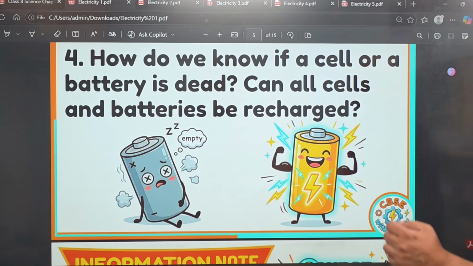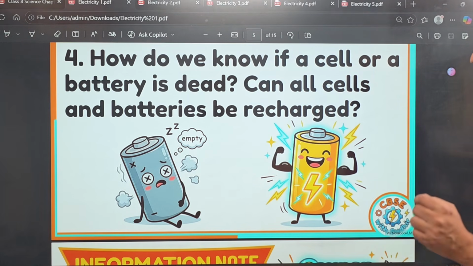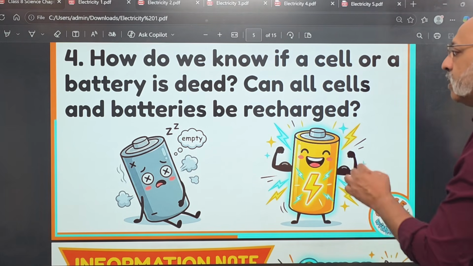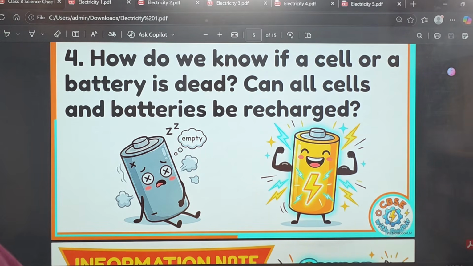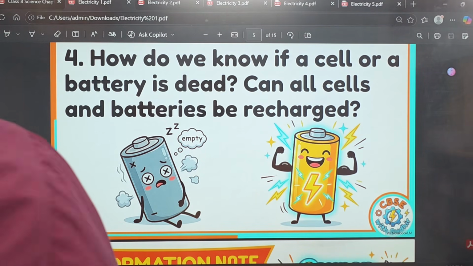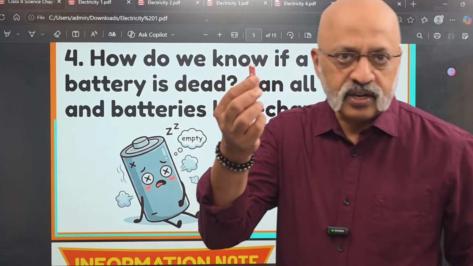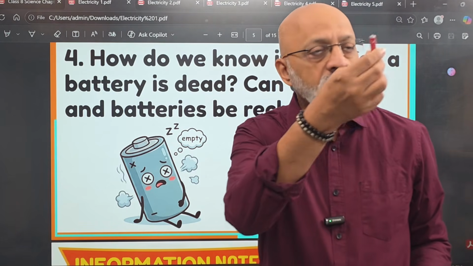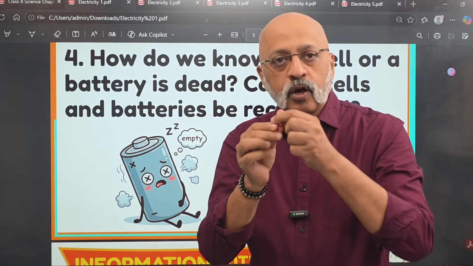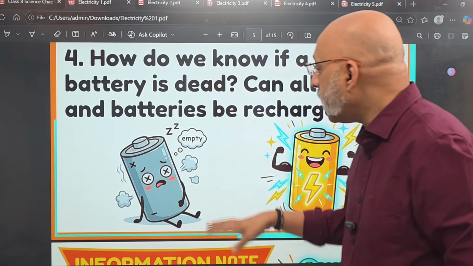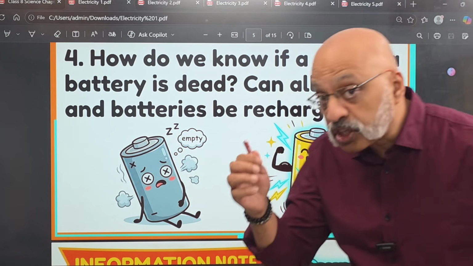Is it possible to generate heat in this particular electrical appliance? Fourth, how do we know if a cell or battery is dead? Can all cells and batteries be recharged? For example, you have these kind of batteries, right? This you use in a TV remote, in an AC remote, etc. We use this AAA battery. The bigger ones are the AA battery, right? Now, is it possible to recharge this?